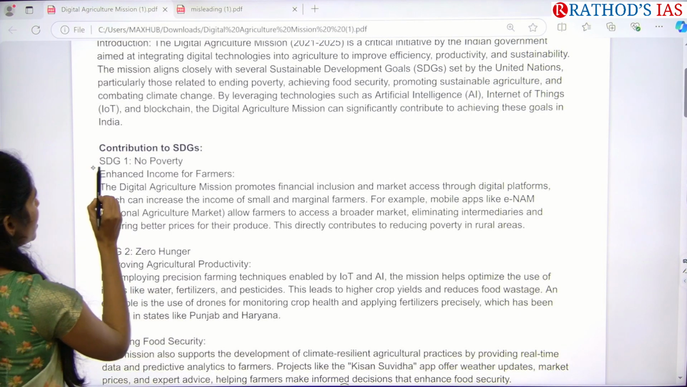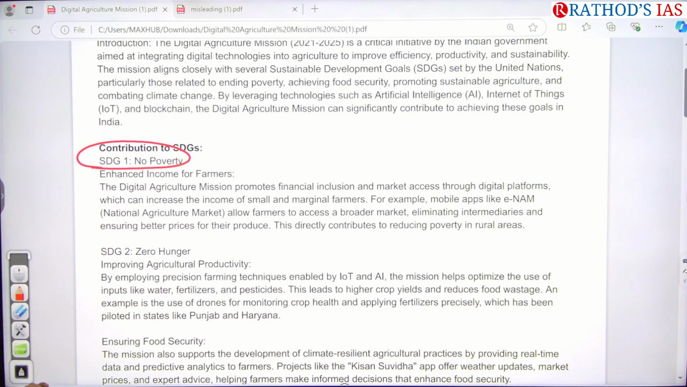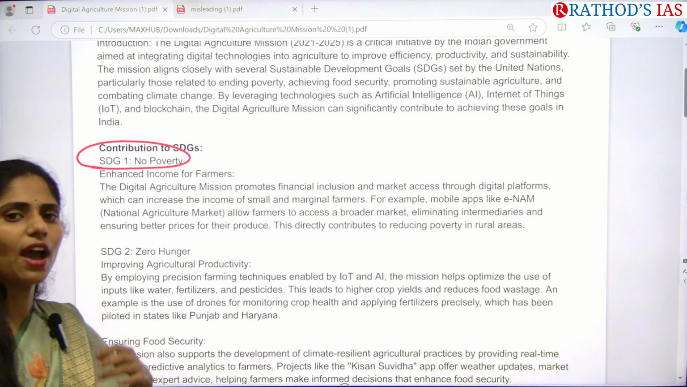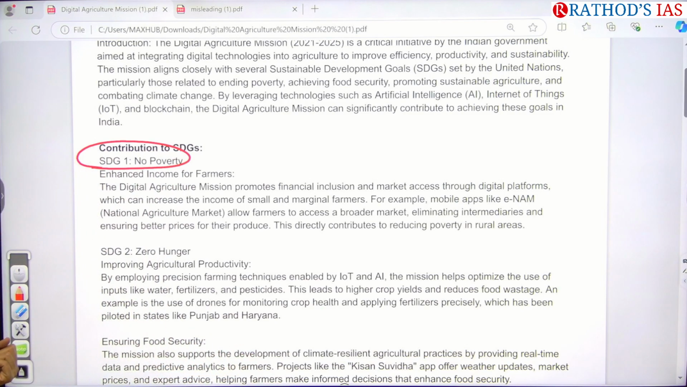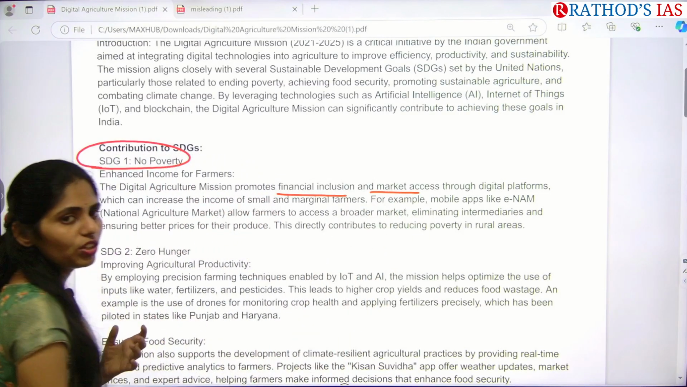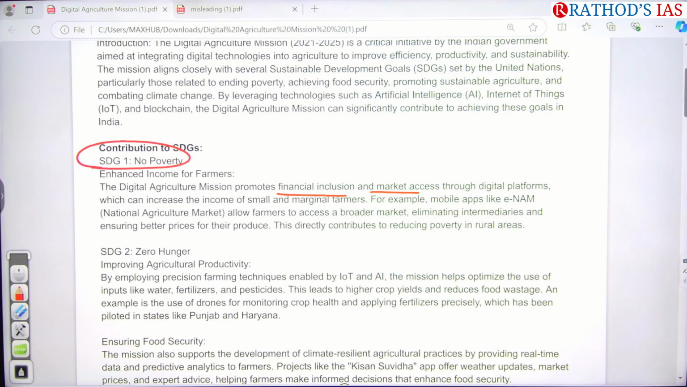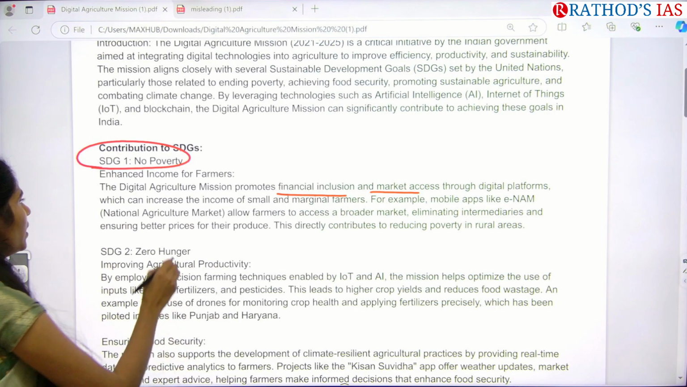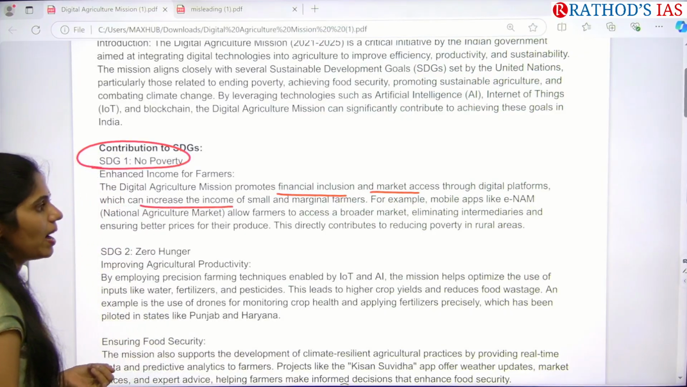First one is SDG 1, no poverty. So how can we achieve this? We have to enhance the income of farmers. This mission is focusing on financial inclusion, and we are using digital platforms to increase market access, so that we can increase the income of small and marginal farmers.